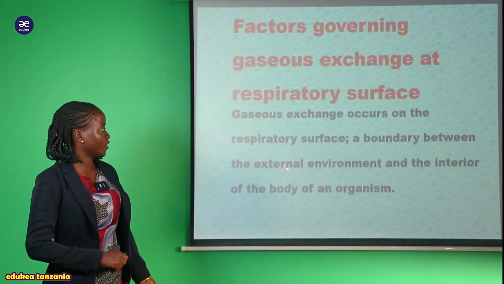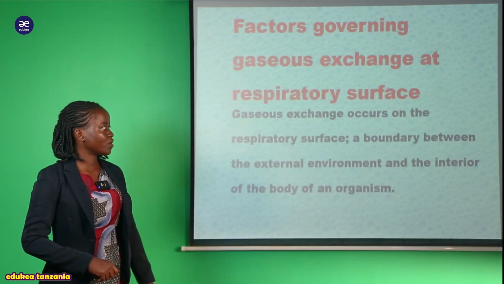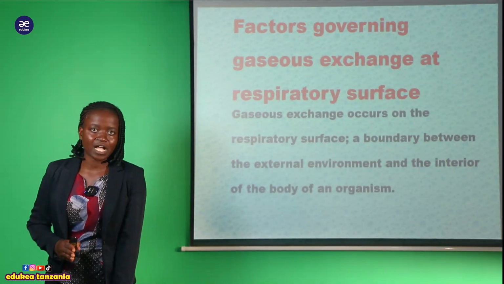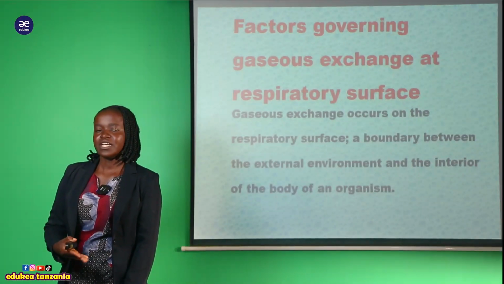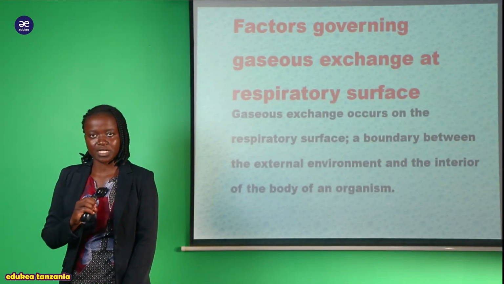a boundary between the external environment and the internal of the body of an organism. So hile gaseous exchange ambayo inatokea kwenye respiratory surface, I hope now you know when we are saying respiratory surface, what do we mean? Tunamaanisha ile sehemu ambapo gaseous exchange inatokea.